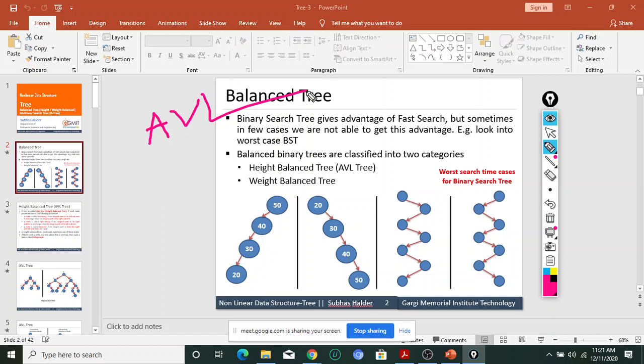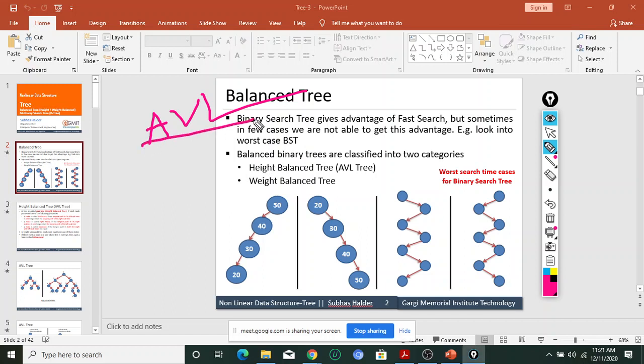Yes, sir. Okay. I want to say that to improve searching for a particular item in a binary search tree and to reduce the searching time, we use another kind of tree that is called the AVL tree, or height balance tree. So what does it mean actually? Before that I will discuss something, then I will come back to this topic.